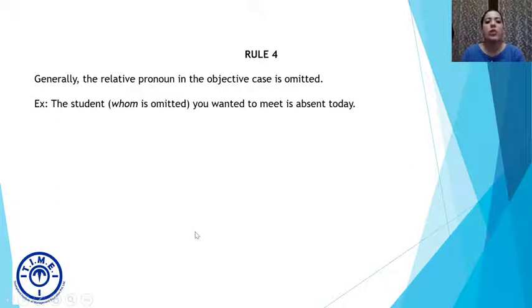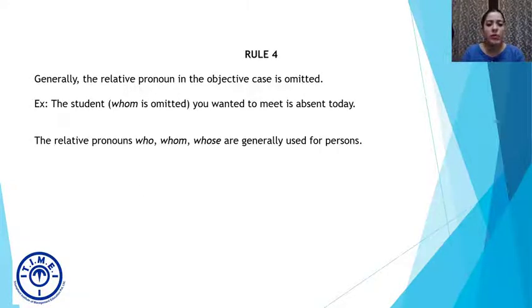Instead of saying the student whom you wanted to meet is absent today, it is already understood that the student you wanted to meet, as in we are talking about the same person. So whom is not really needed, which is why it is omitted. So the relative pronoun in the objective case is omitted. So instead of saying the student whom you wanted to meet is absent, I will directly say the student you wanted to meet is absent today.